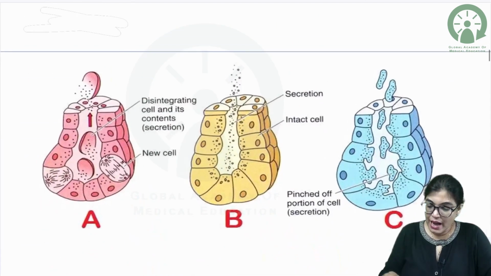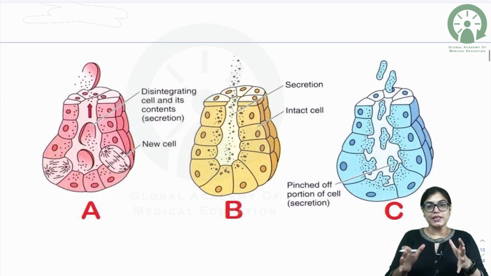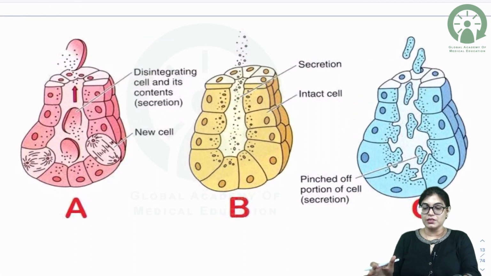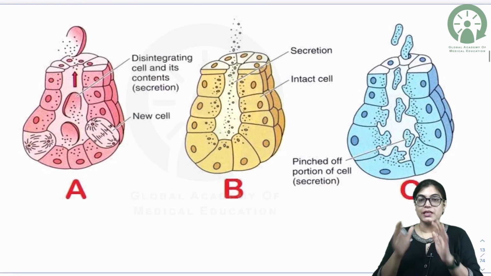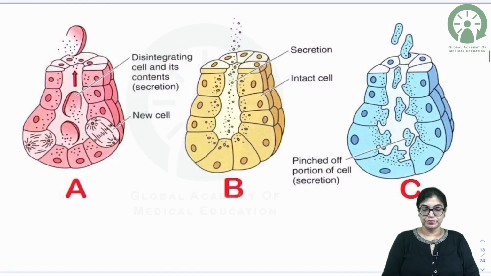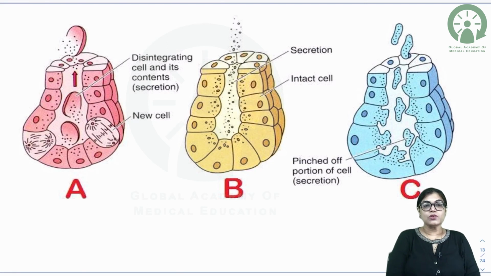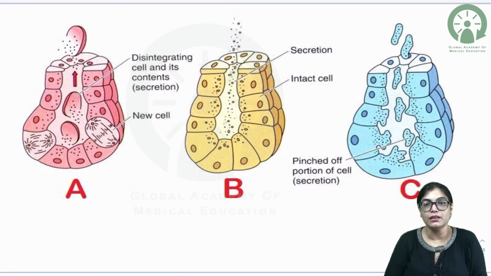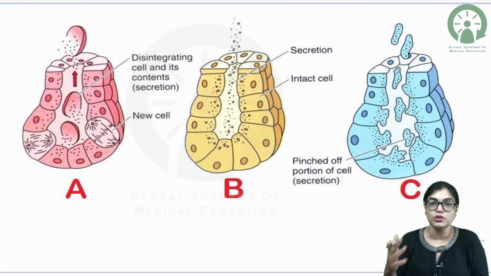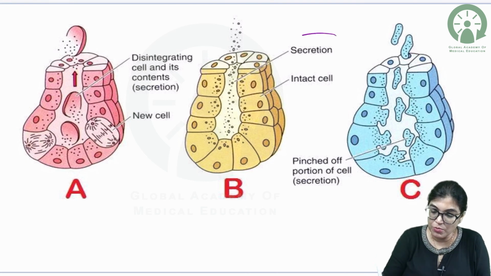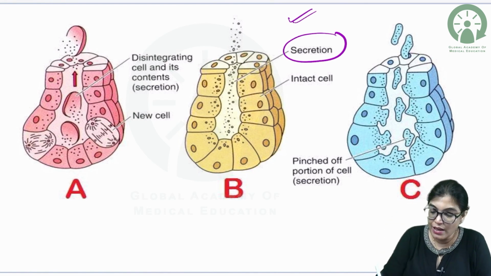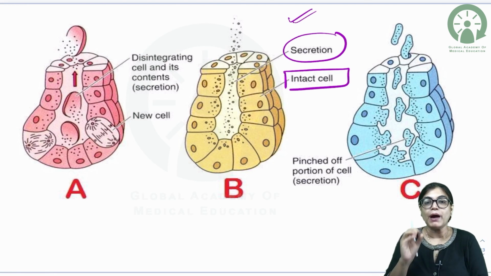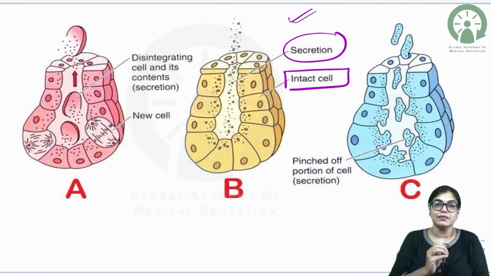Now, see here. I told you, according to the mode of secretion, just go through this image. I just want to enlarge this. Okay. Can you see here? There are 3 images, A, B, C. So, what you can see here is the mode of secretion: the secretion is secreted, and you can see the cell is intact, not a part of the cell is disintegrated in this process.